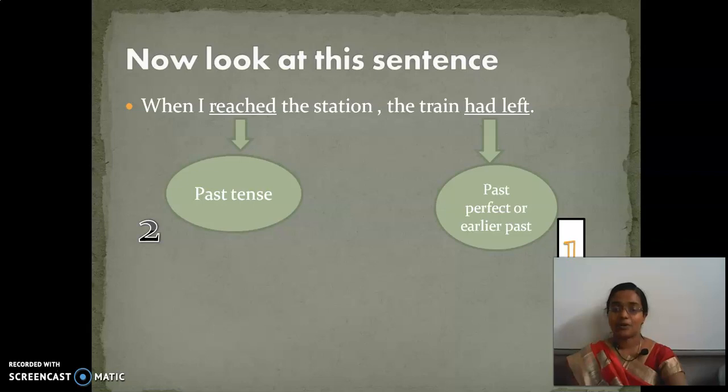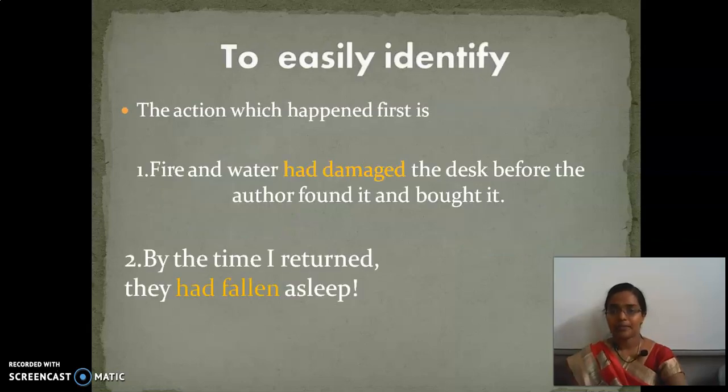Now let us work out some examples. To easily identify, I'll give you a clue. Fire and water had damaged the desk before the author found it and bought it. So which action happened first? Fire and water damaged the desk.